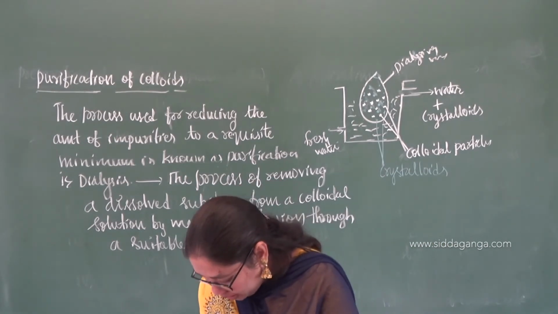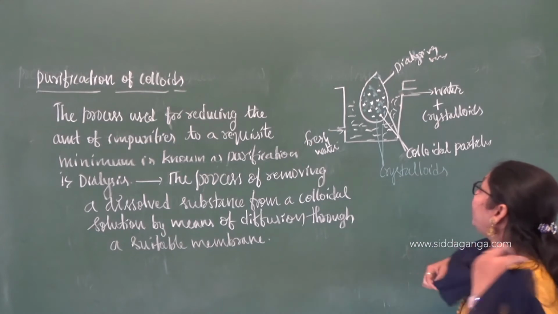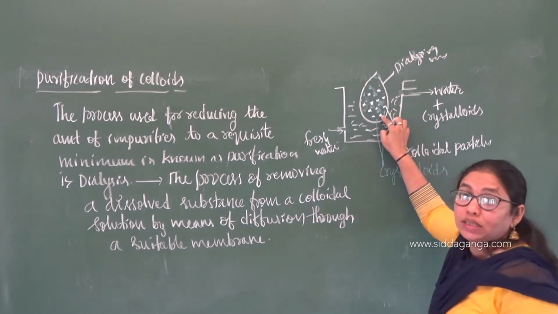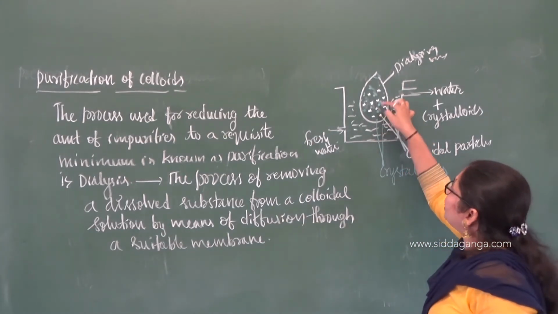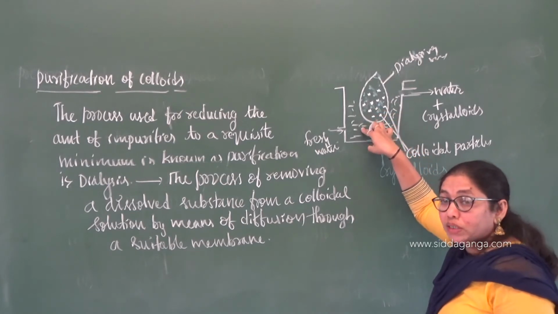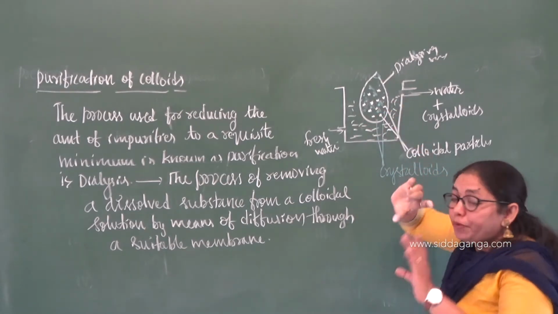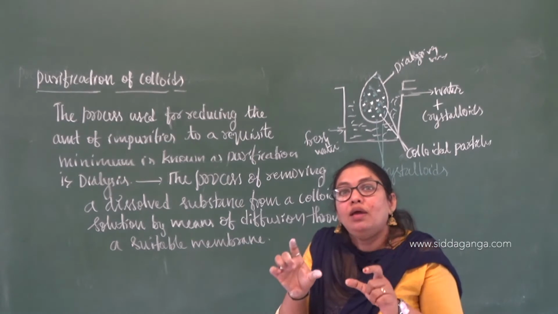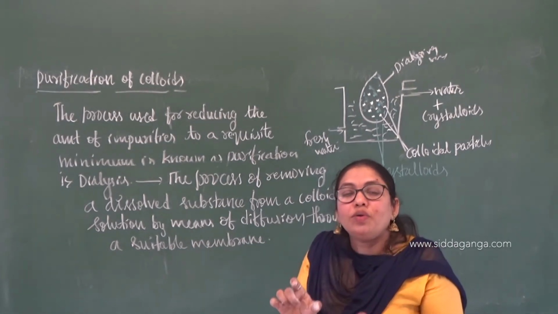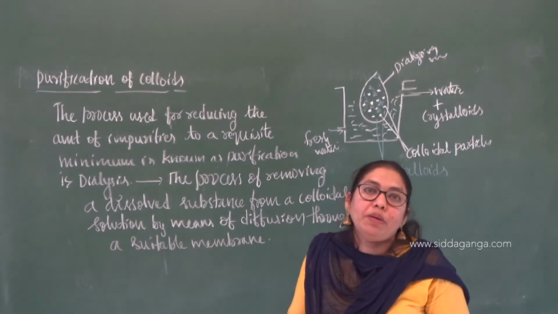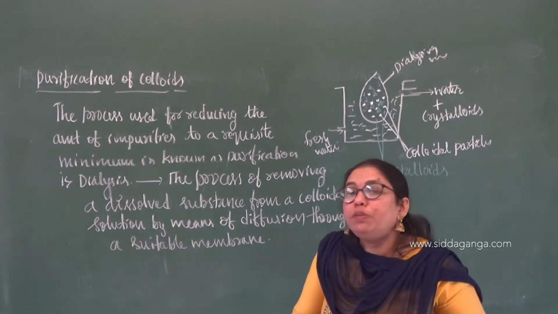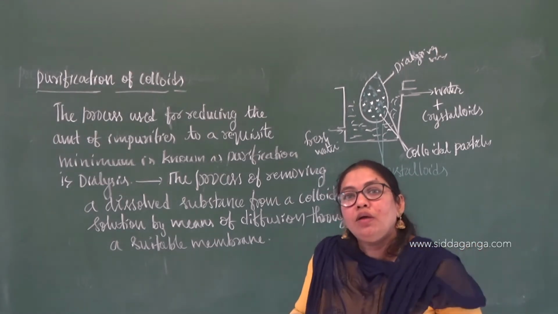So the impure colloidal solution is suspended in a bag, or a suitable membrane, which may be parchment paper or animal membrane.